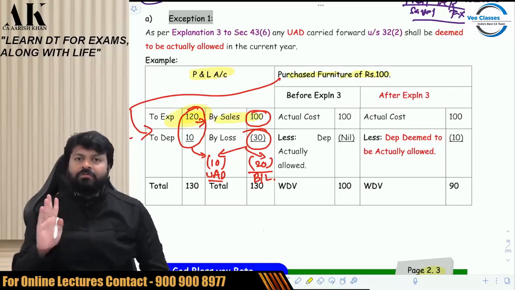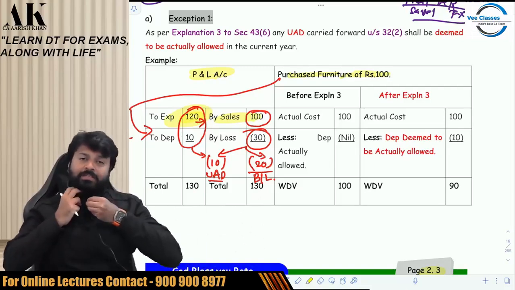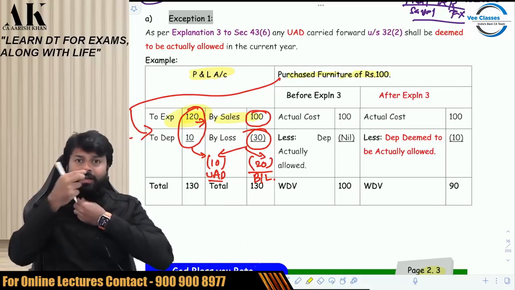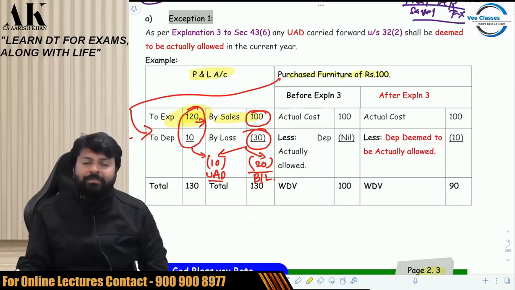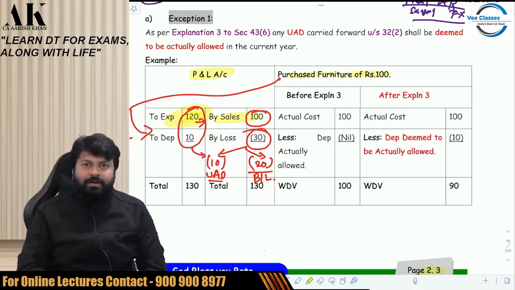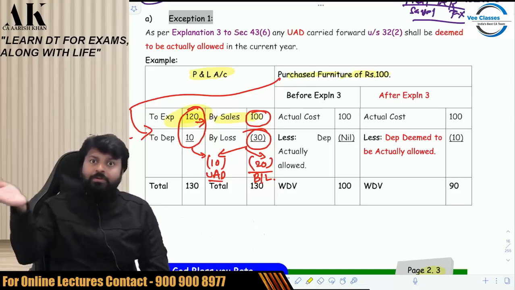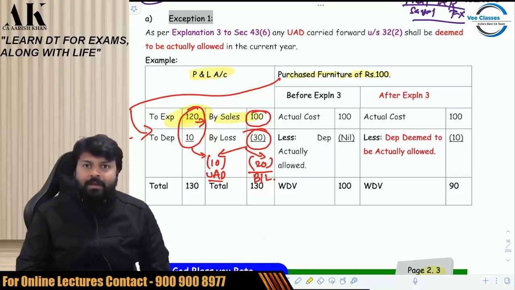So just focus on one thing over here. Are you getting any deduction of depreciation in the current year? No, we are not claiming any deduction of depreciation in the current year. Why? Because common sense says what? You already have sales of 100 and you have expenses of 120. Now 120 rupees expense is sufficient to put you in loss, yeah? The depreciation is not getting used in the current year.